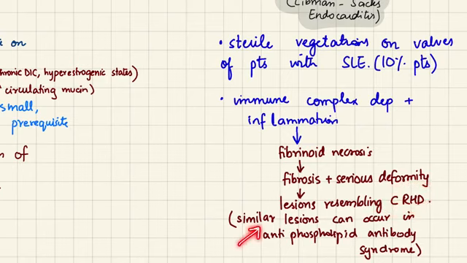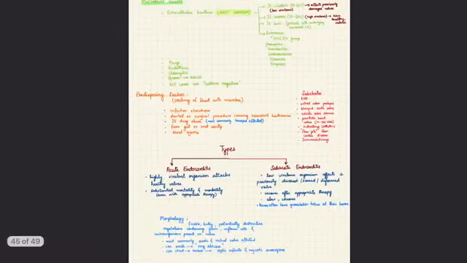Similar lesions can occur in antiphospholipid antibody syndrome. In this case, the body is going to produce antiphospholipid antibodies, which will attack the endocardial cell membranes and thus pave the way for clot formation. That's all about infective endocarditis.